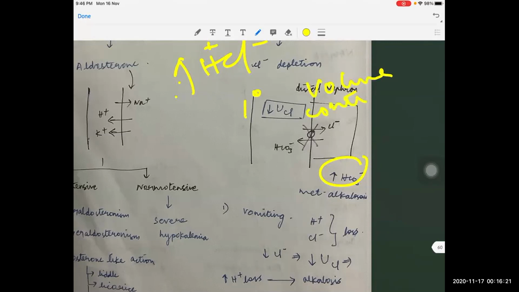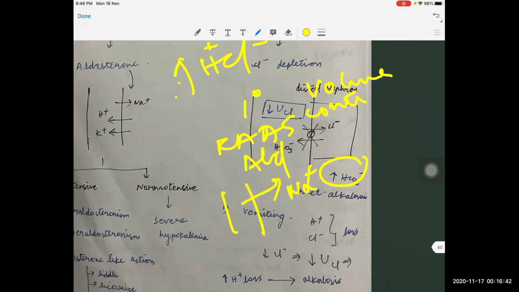Because of this volume contraction, there will be activation of the renin-angiotensin-aldosterone system. Not only in this condition, whenever there is a volume contraction, there will be activation of RAS, and because of this RAS, aldosterone will be secreted. This aldosterone will start reabsorbing sodium through the ENaC channels, and it will also start excretion of H plus ions.